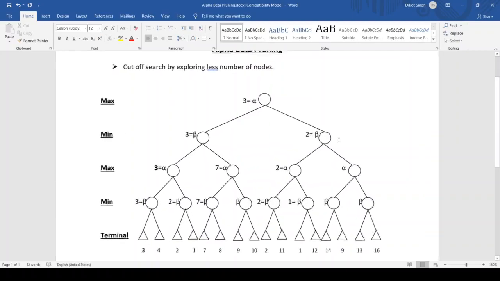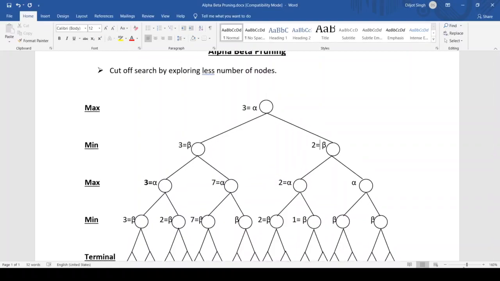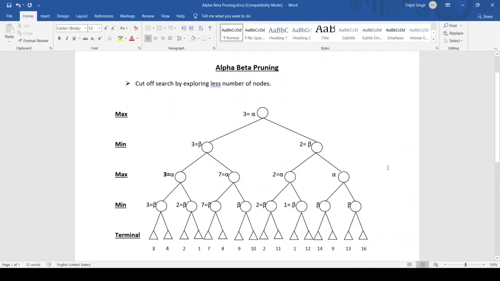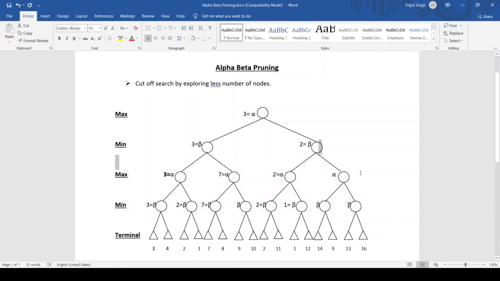And if this whole side will be having any value, right? This whole side will be having any value, might be thousands or any number of values. I need not worry, I need not consider it, because here it will take the minimum value and 2 is already the minimum, right? So here the value can be either 2 or less than 2.